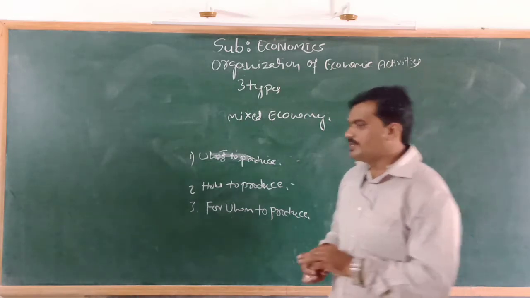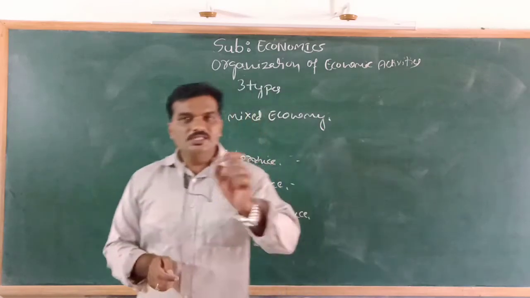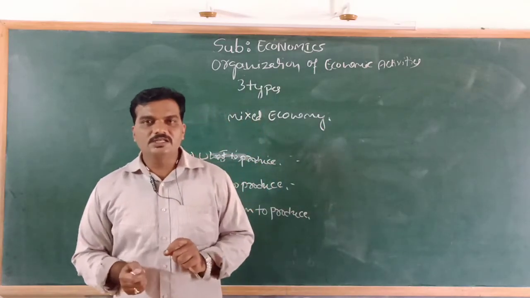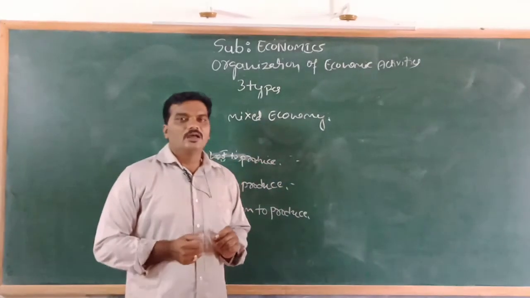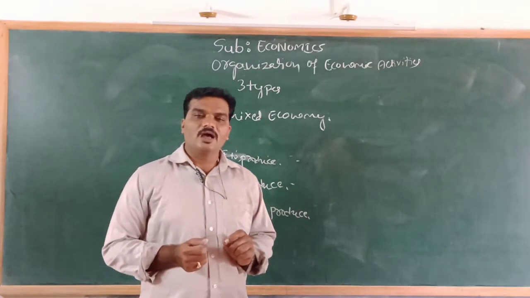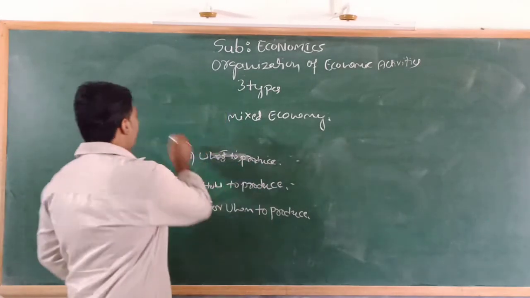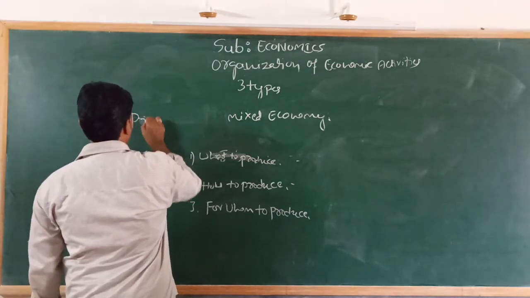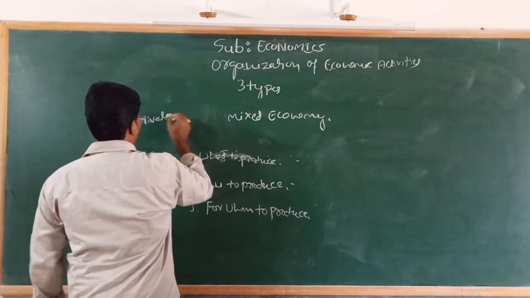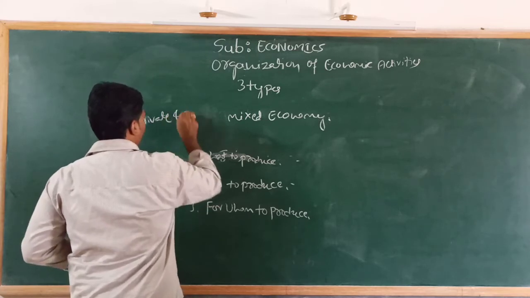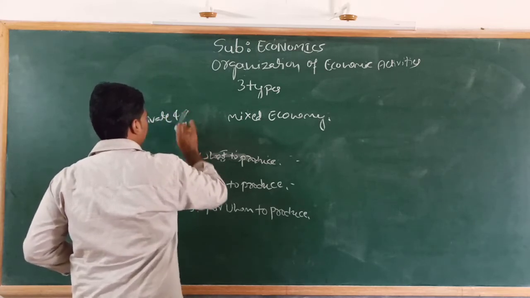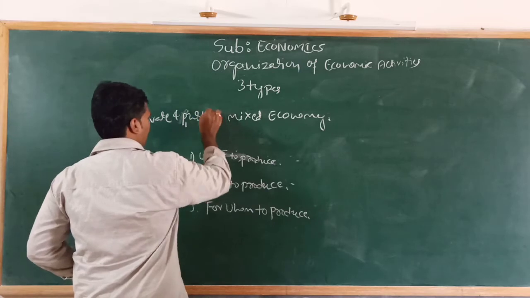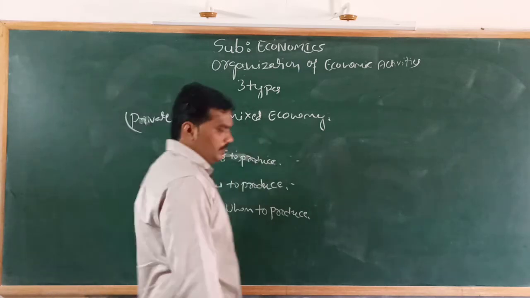So what does mixed economy mean? A mixed economy means a market system in which resources are owned and allocated by both the private and government, the private and public sector.